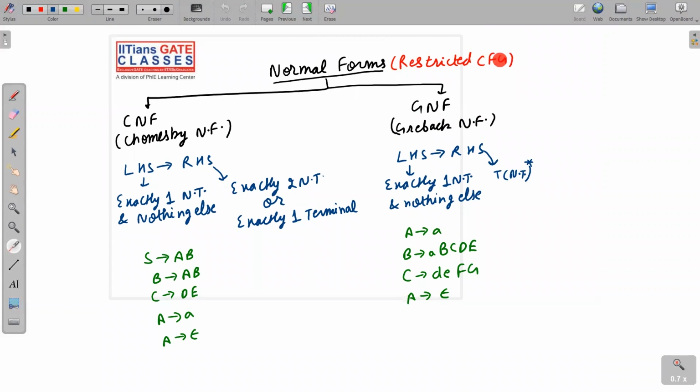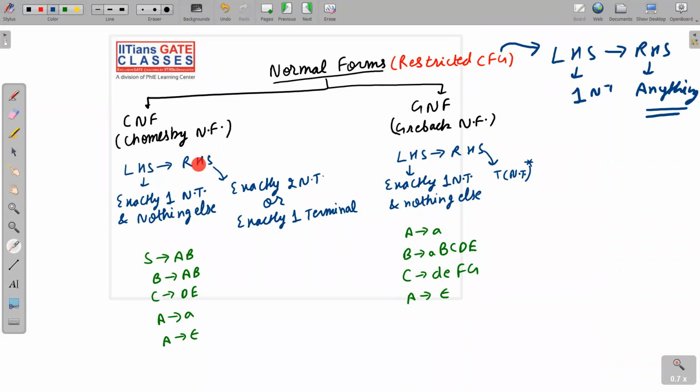In CFG, in context-free grammar, we say LHS implies RHS, and LHS is exactly one non-terminal and nothing else. RHS can be anything. I hope you remember my Chomsky hierarchy video. In that video, I clearly explained that in a context-free grammar we have LHS implies RHS, where LHS is exactly one non-terminal and nothing else, and RHS can be anything. But when we apply some restrictions on RHS, we get normal forms. And what are those restrictions?